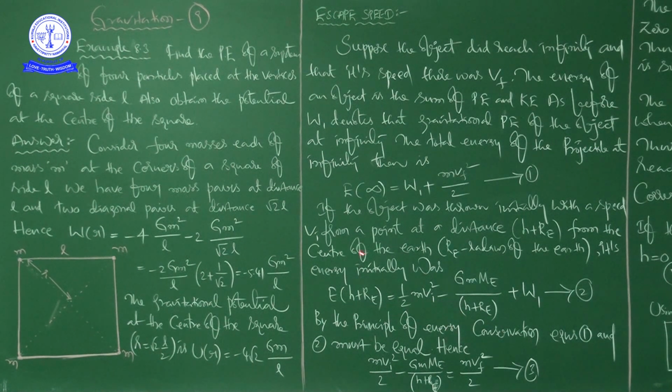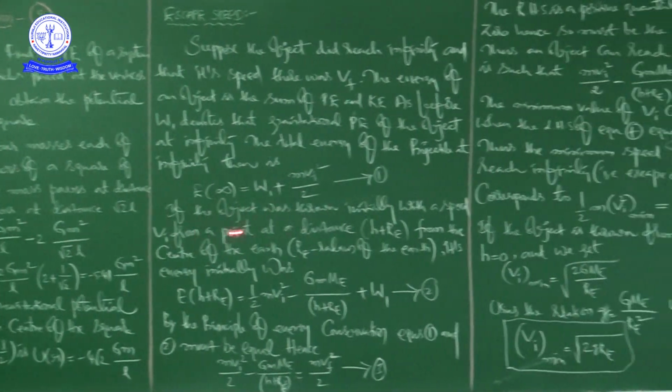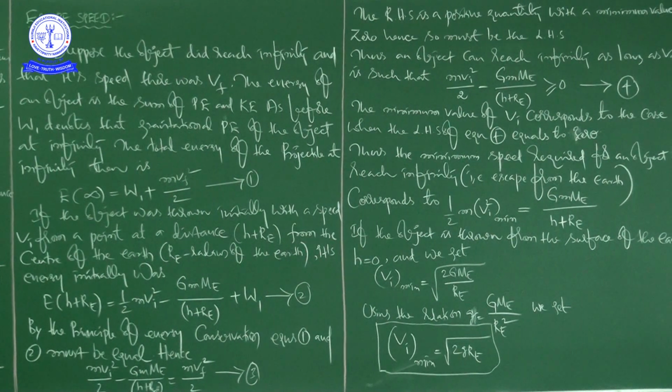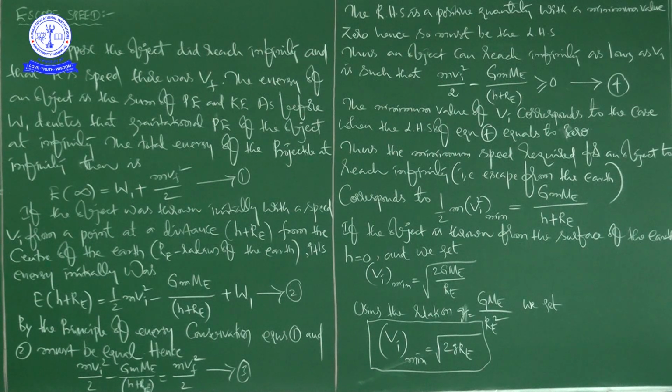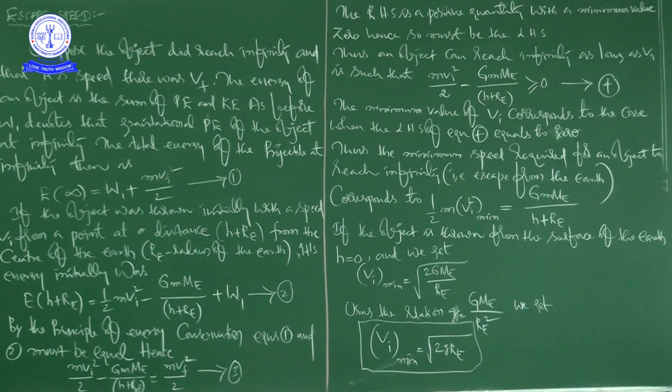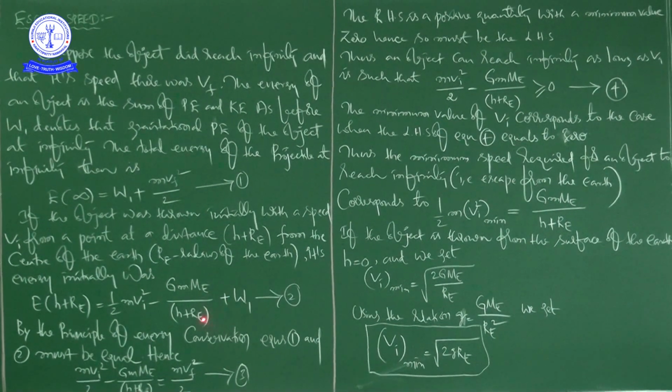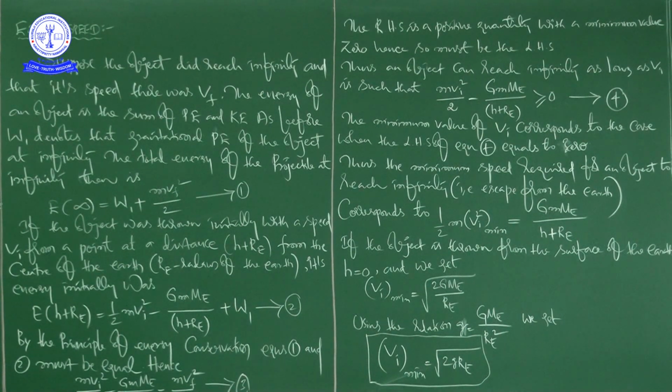Its energy initially was E of h plus Re equals half m Vi squared minus G m Me divided by h plus Re plus W1. Here I am utilizing the previous class concept, because when you start one particular chapter, whatever we learn and discuss, that knowledge we need to carry to the next class. So this is equation number 2.